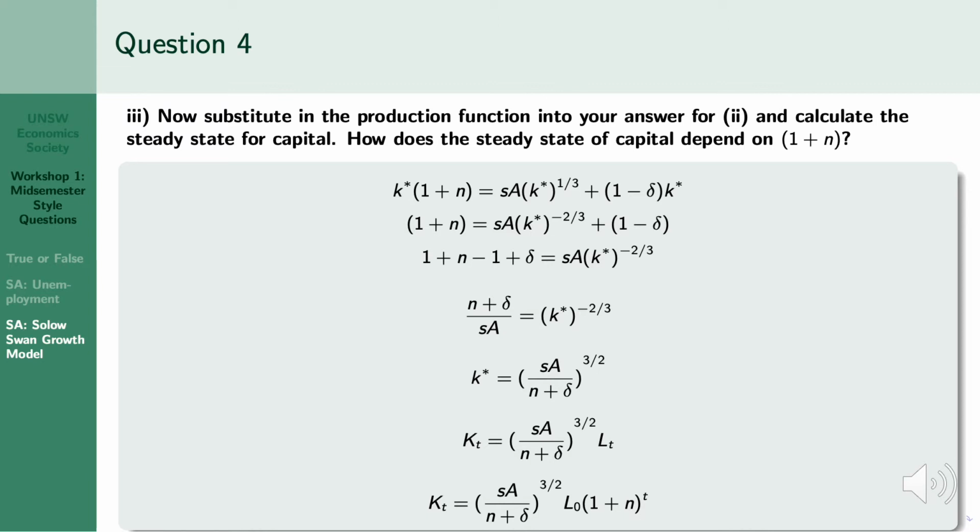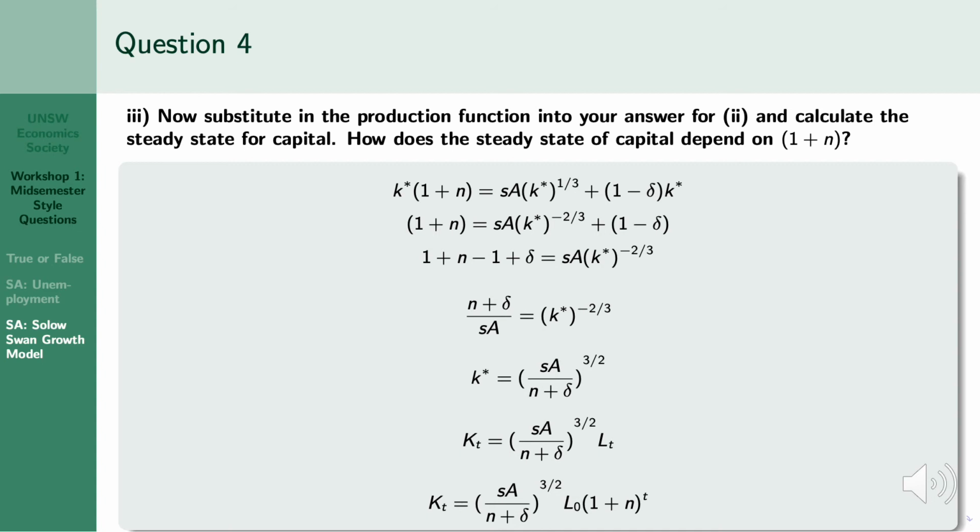We just continue from the expression we got from part 2, just adding on an asterisk on k to show we're talking about the steady state. The next steps taken are just solving to make capital per worker the subject of the equation. Firstly, we divide by k. Next, we shift 1 minus delta to the left-hand side. Now simplifying this and dividing by sA, we get (n plus delta) over sA, which is equal to k to the power of negative 2 over 3.